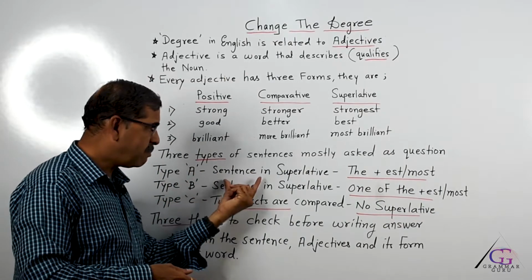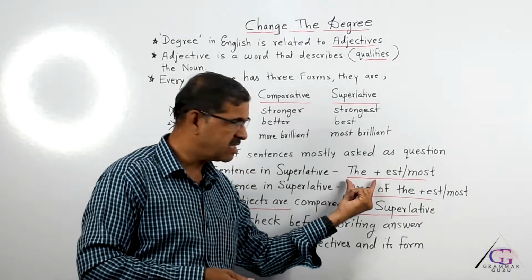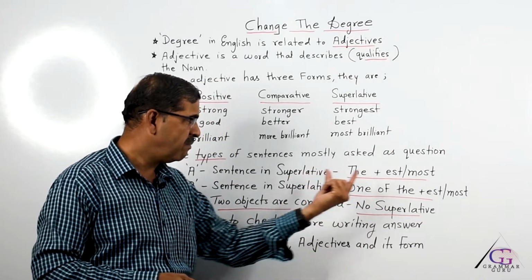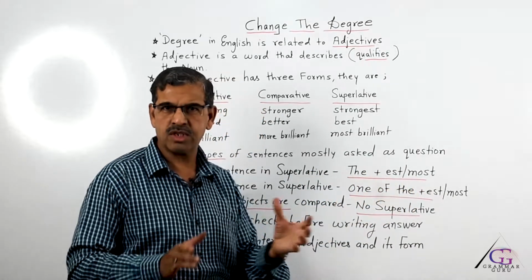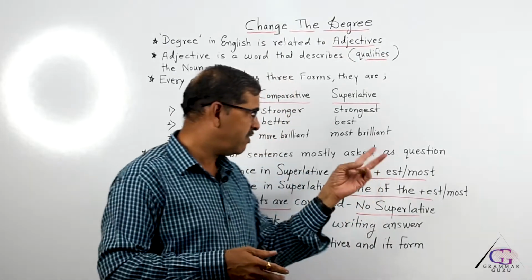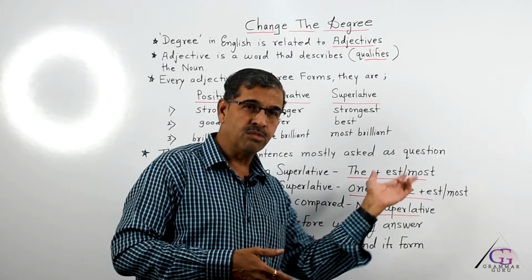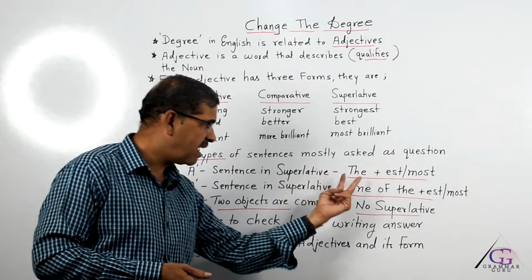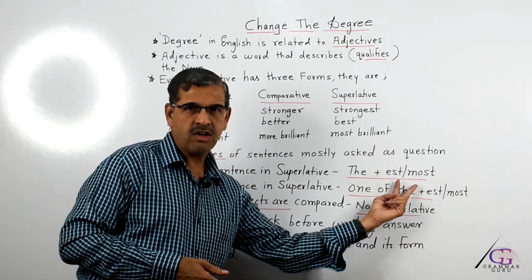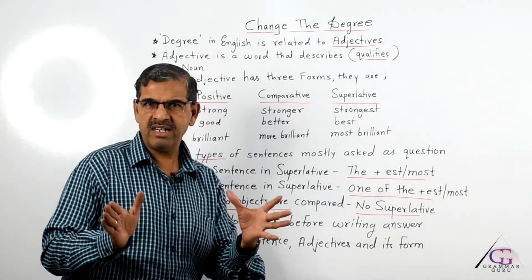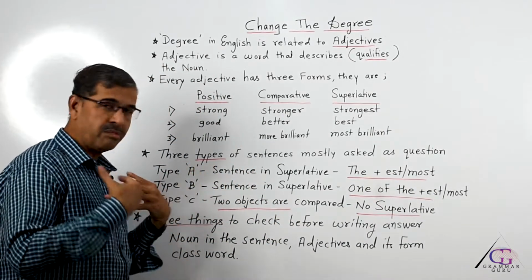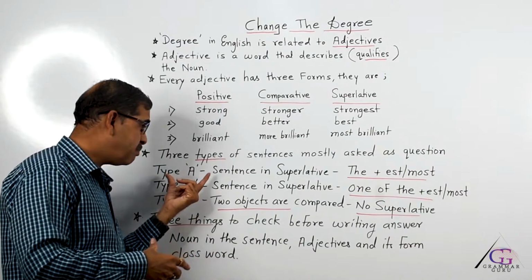Now, this is type A: when there is the article "the" in the given sentence, when it is in superlative, and there will be "est" or "most" with the adjective. Like if the adjective is great, it will change to greatest. If the adjective is brilliant, it will change to most brilliant. But there must be the article "the", and there must be "est" or "most" with the given adjective. That is type A sentence.